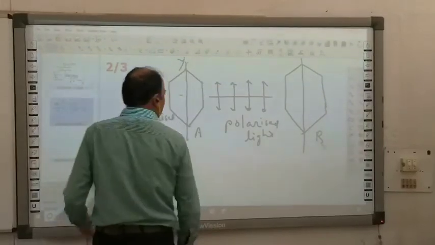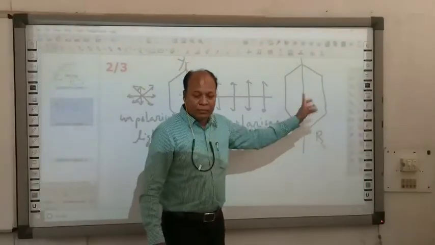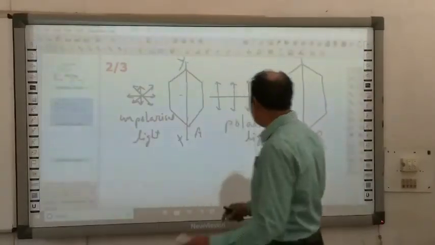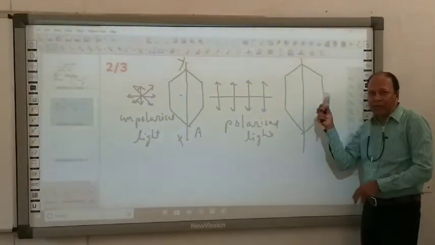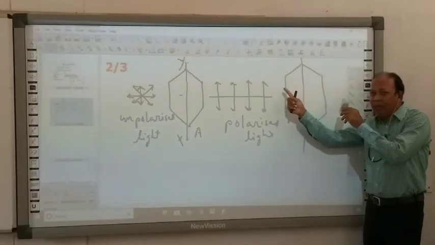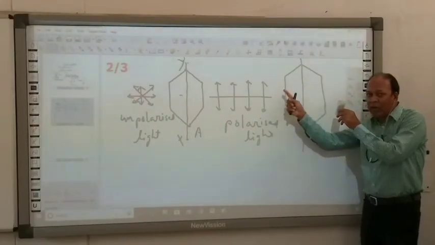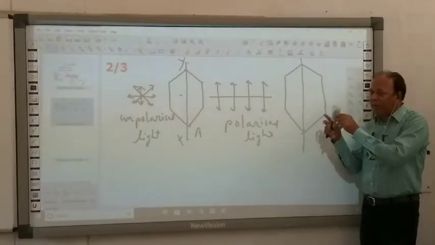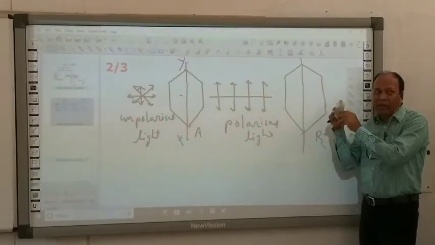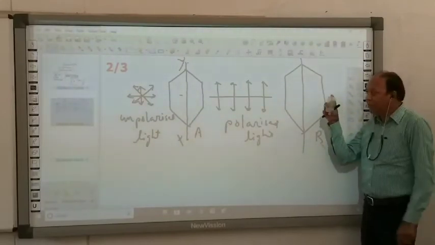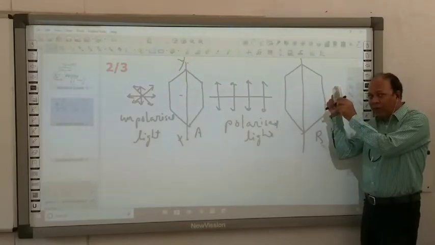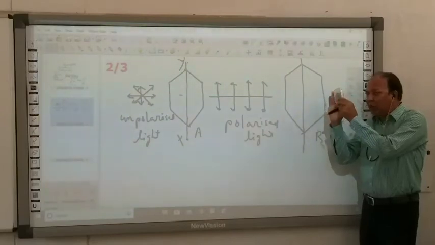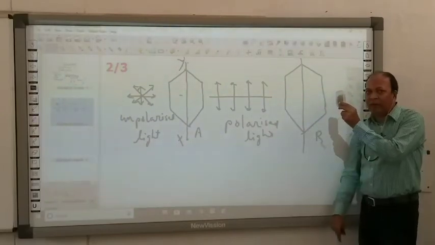Now think about this crystal B. Over here we are getting polarized light. In polarized light, the optical vectors are oscillating only in one direction. So now if I rotate this second crystal, there will be no chance, because vectors are restricted to only one direction.